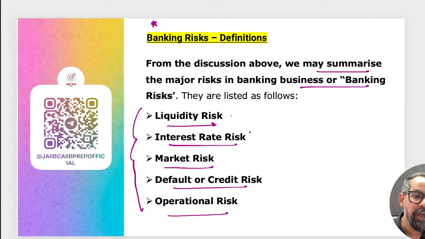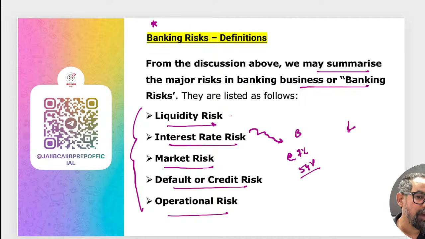Interest rate risk is any adverse movement or change in interest rate which adversely impacts the overall portfolio of the bank. Like, you remember the embedded risk and others. Let's say we have borrowed money and we have lent it, okay? We borrowed at, suppose, 7% per annum for 5 years at a fixed rate.